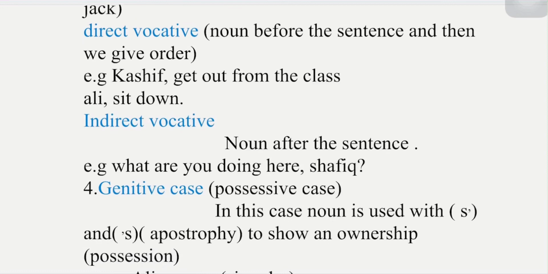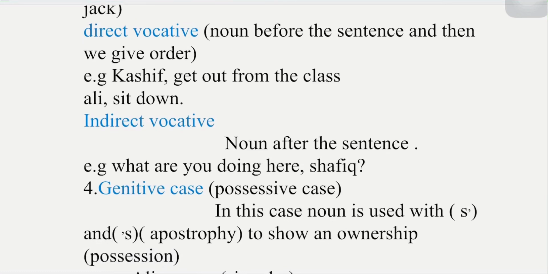For example, we have Kashif, get out from the class. So first we are using a noun, Kashif, then we are giving an order, get out from the class. Then we have the second example, Ali, sit down. So Ali over here is a direct vocative case. He is addressed over here.